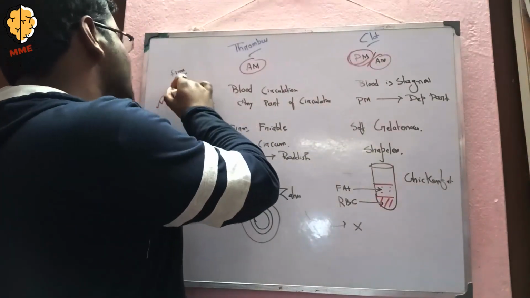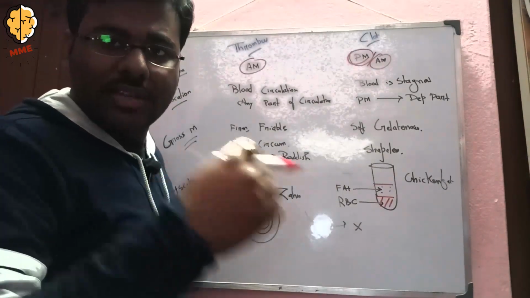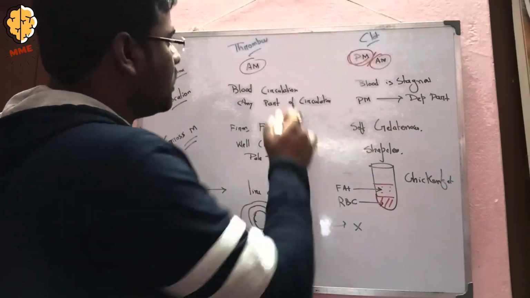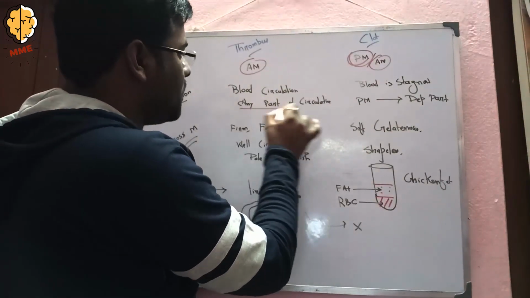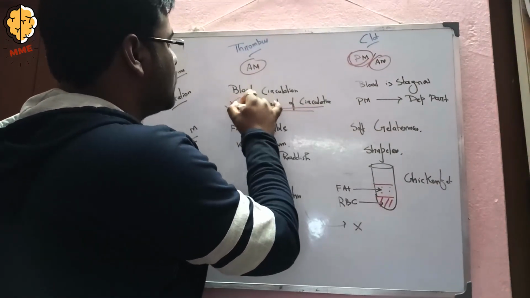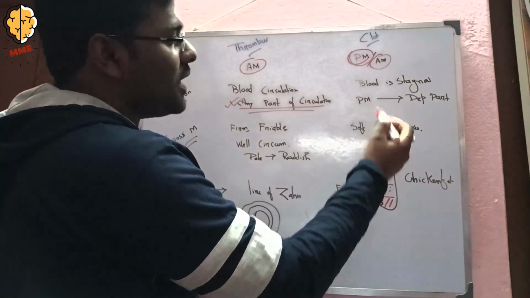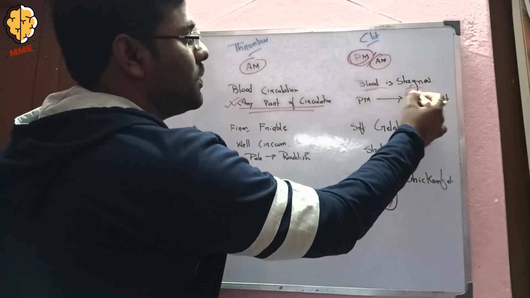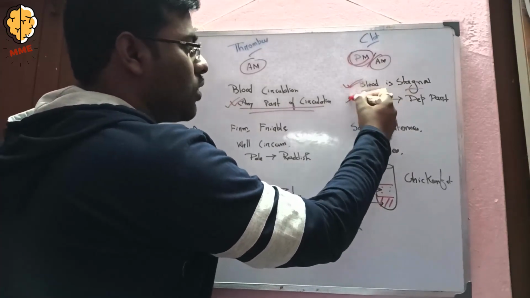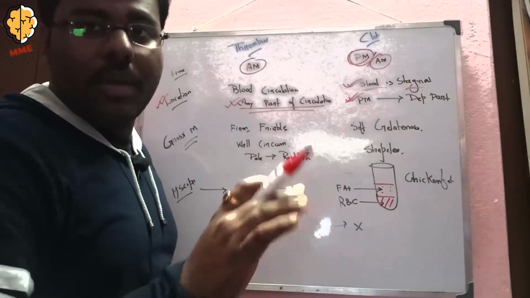Now coming to the location, in case of thrombus, when the blood is circulating, the thrombus is formed. So in case of thrombus, it can be seen in any part of the circulation. But the clot is mainly seen in the blood when the blood is in a stagnant part, and the postmortem clot is mainly seen in the dependent part of the body.